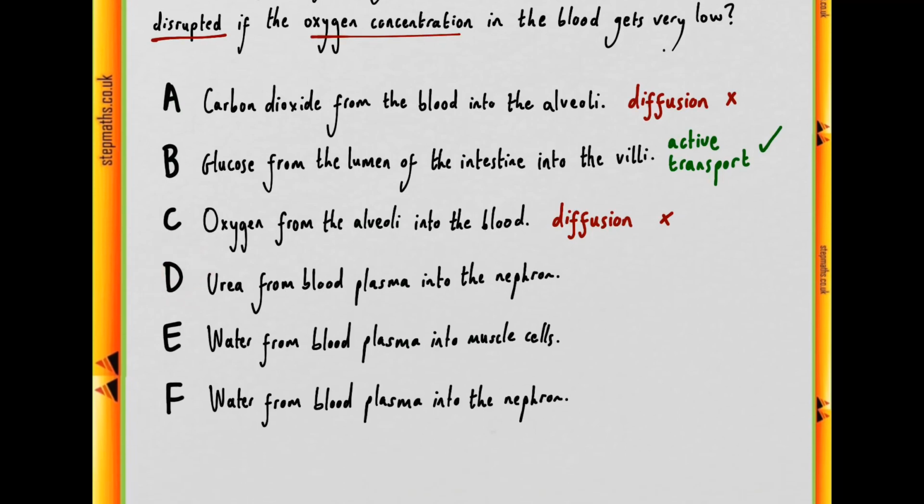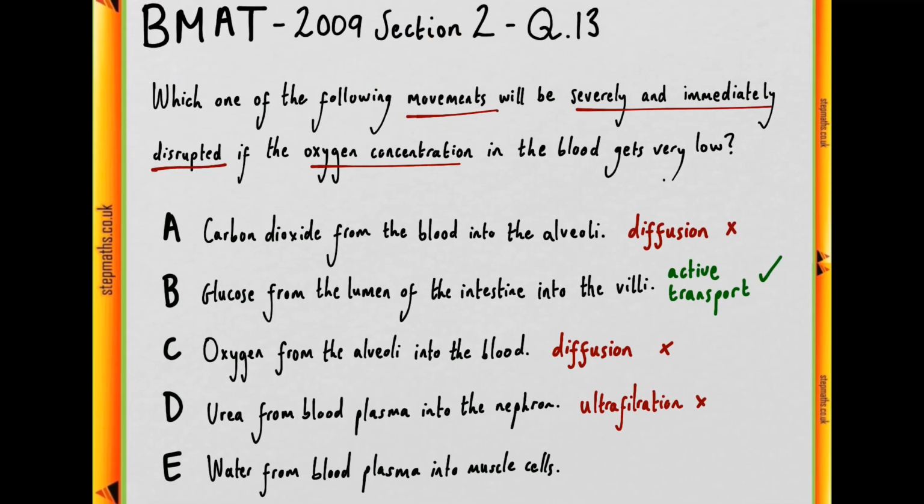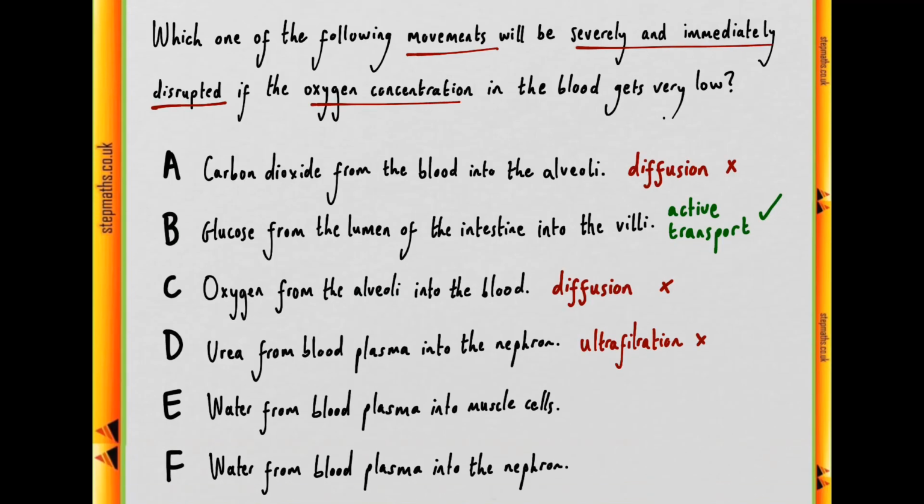Moving on to D, urea from the blood plasma into the nephron. Well, we should know that everything short of proteins within the bloodstream gets moved into the nephron via the glomerulus through a process of ultrafiltration, which is mediated by high blood pressure and also steep concentration gradients. So ultrafiltration does not require any energy short of that generated by higher blood pressures. So we can say that this isn't what we're looking for. The oxygen concentration in the blood has no immediate impact.